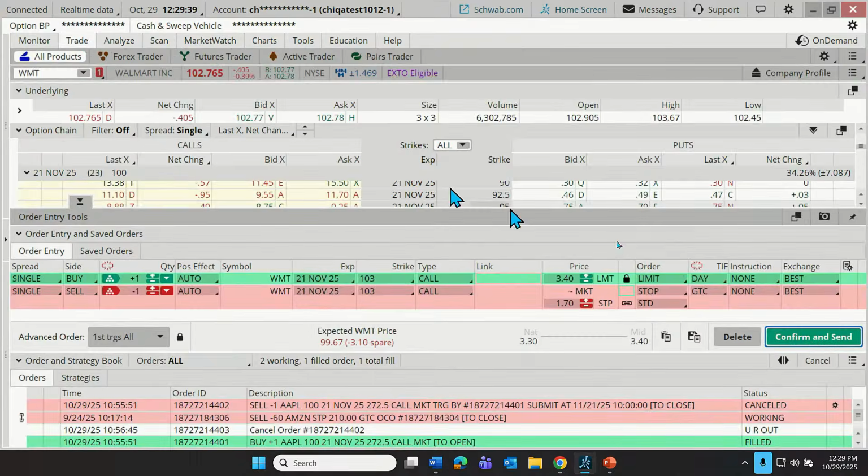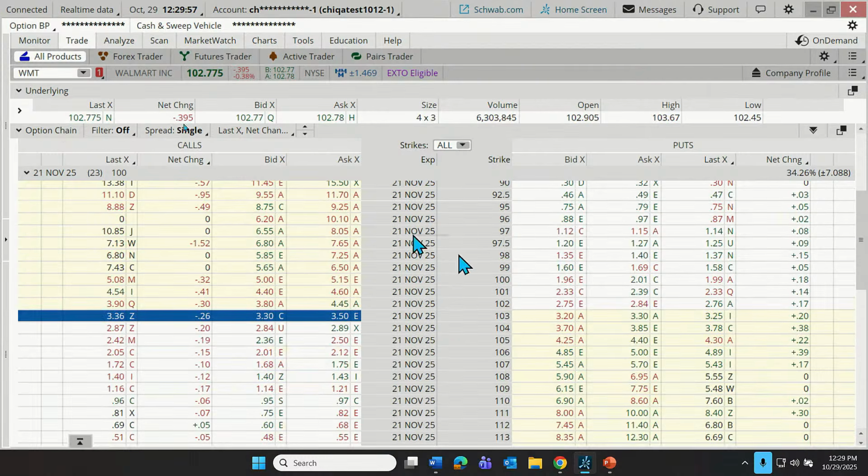But back to our trade tab. So this is how we might put in a buy order and a sell order at the same time. But I frequently get the question, well, how do I add a sell order to an existing position? Well, we could just put it in through the processes that I've shown you today. Here's another way that we might do this. Let me just delete this one that we've queued up.